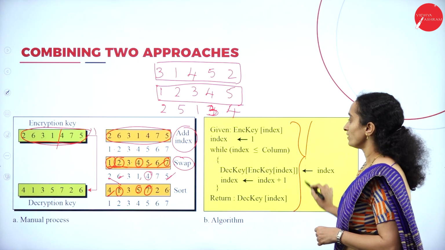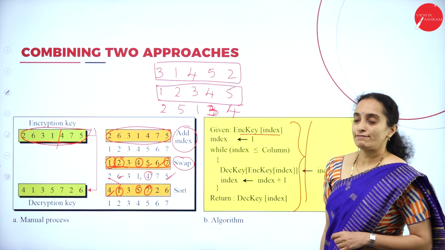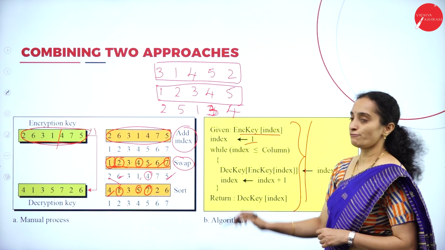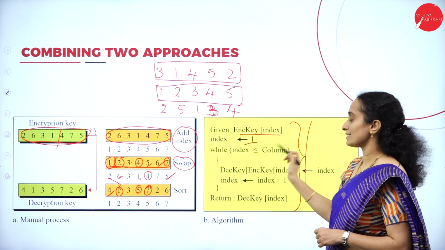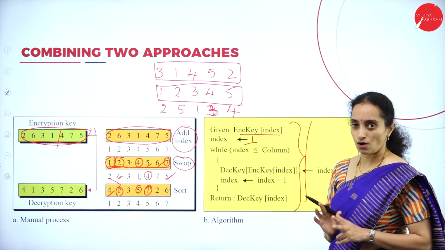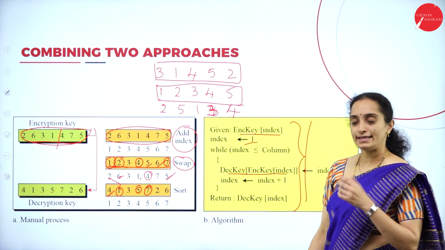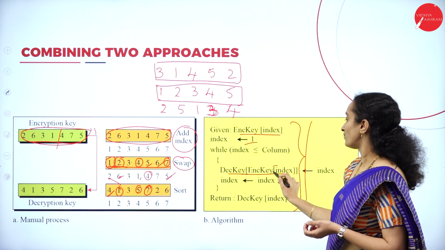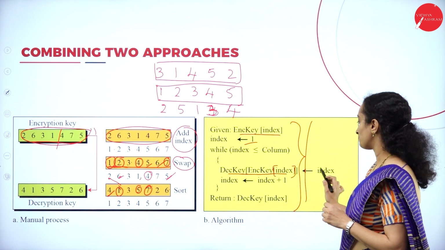In coding, you can do like this using the while loop. Key will be given, index will be from 1. The loop will be executed until index is less than or equal to number of columns. Okay. Now, the decryption key is going to decrypt the index value of the encryption key.